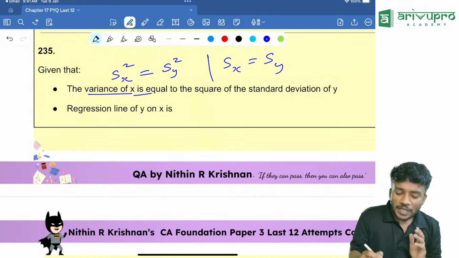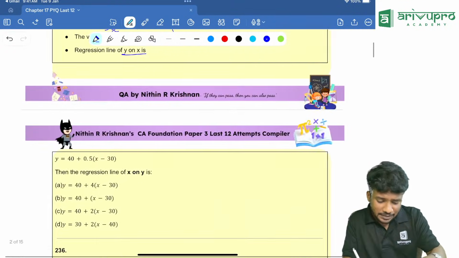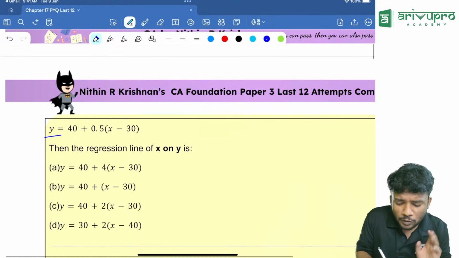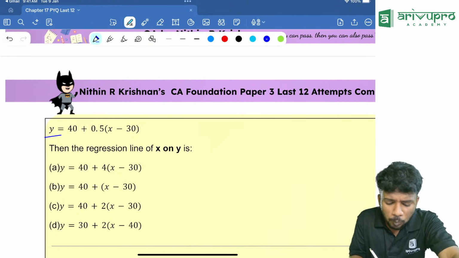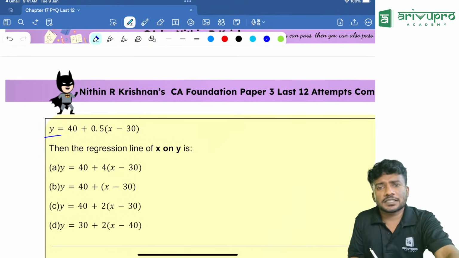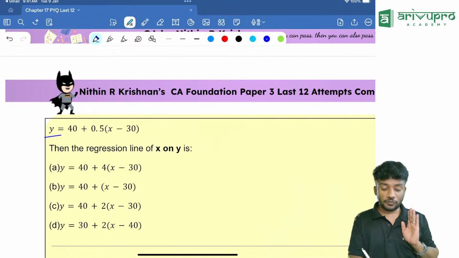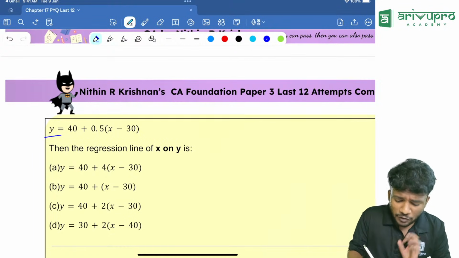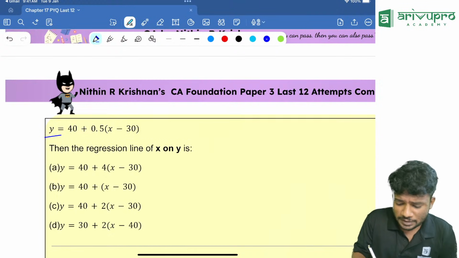Yes. Next one. Regression line of y on x is given as y is equal to 40 plus 0.5 into x minus 30. People, if you ask me, there is our general form. What is the general form now?